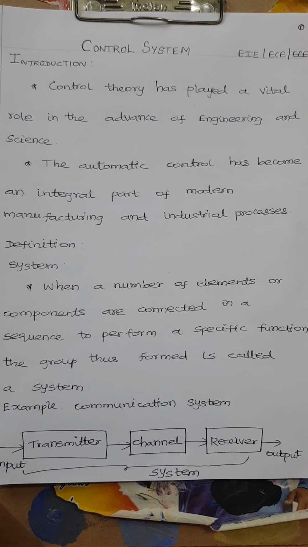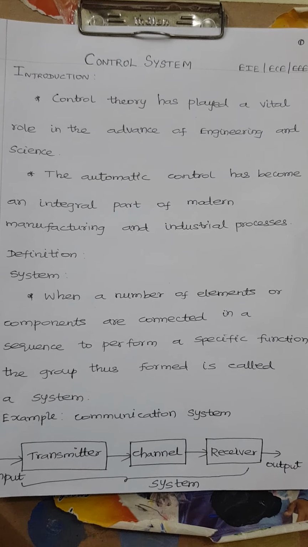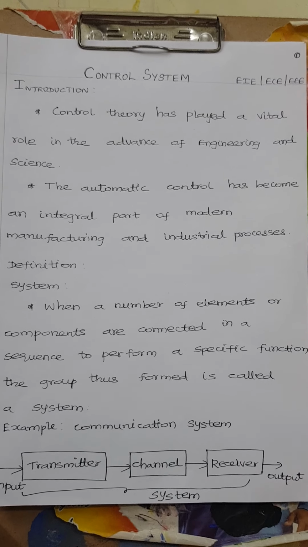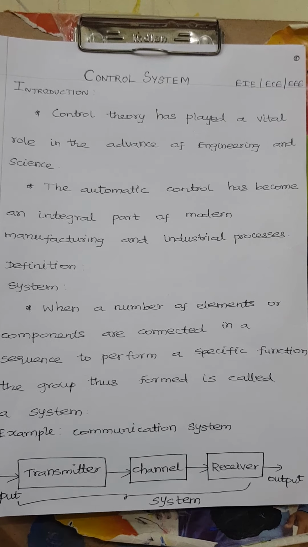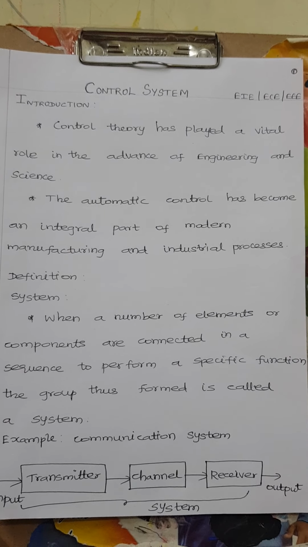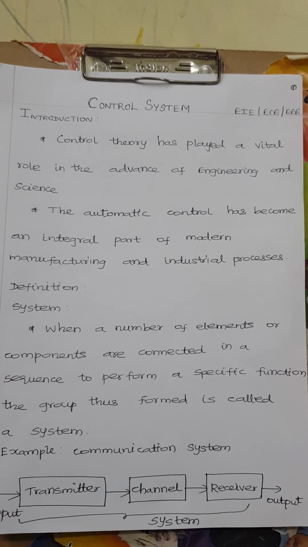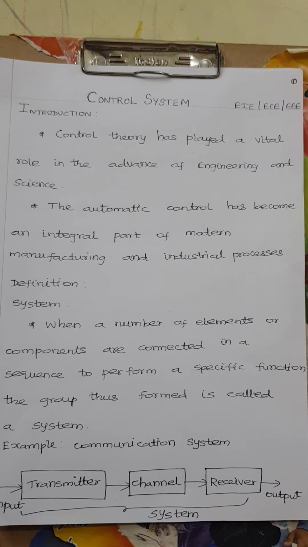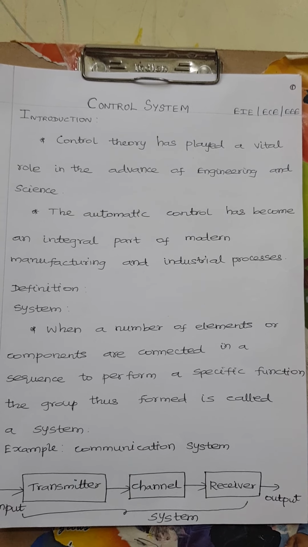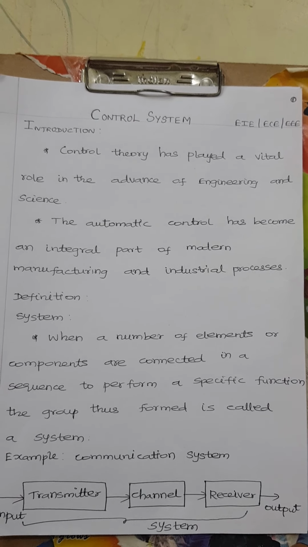Next we discuss the control system. From the name itself, we can say we can control the system. Control system means the output quantity can be controlled by varying the input quantity. Look at the communication system. In this system, we just give the input to the transmitter, and on the receiver side we get the output.